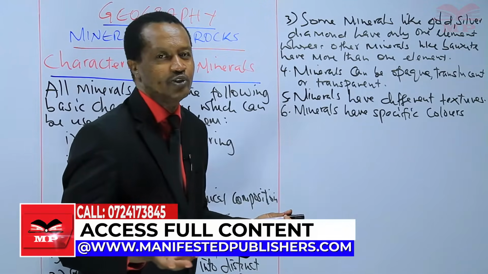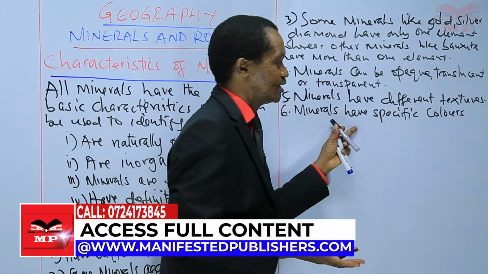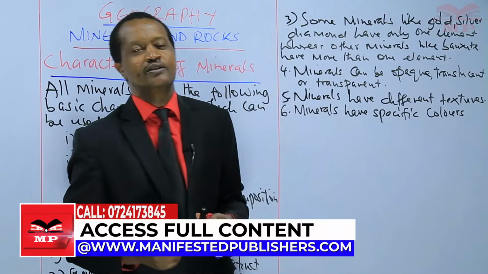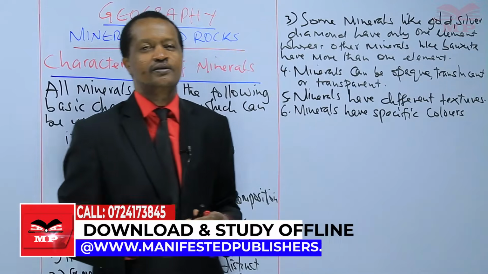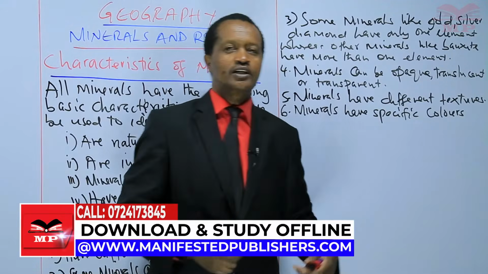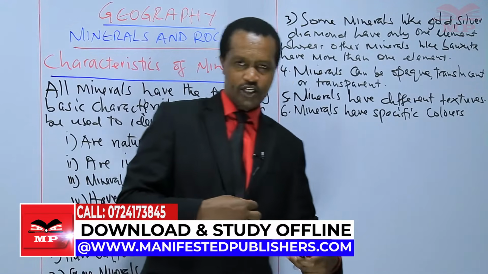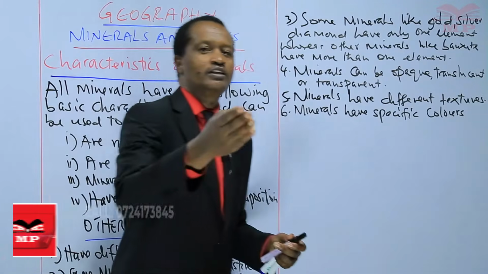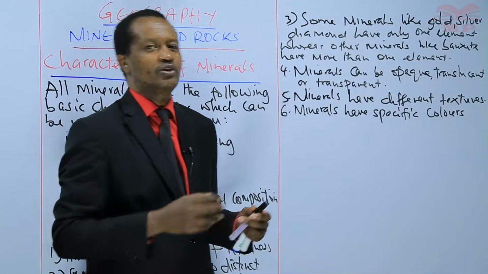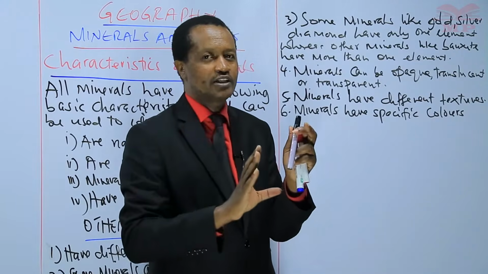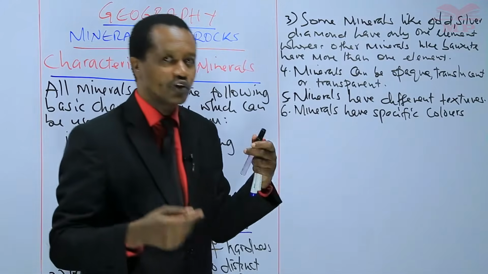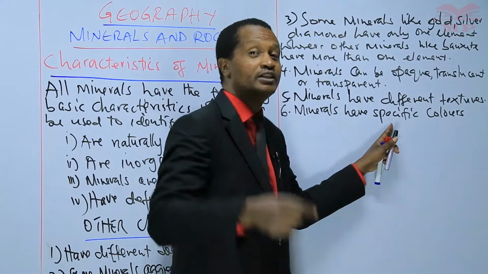Learners, do I need to explain it further? When I say minerals have specific colors, it's not like clothes, learners. You may have black, there is red, there is yellow. Cloth comes in different colors. But for minerals, if you are talking of gold, then the color of gold is just one, specific, which is yellow.